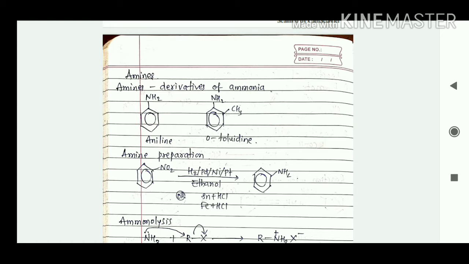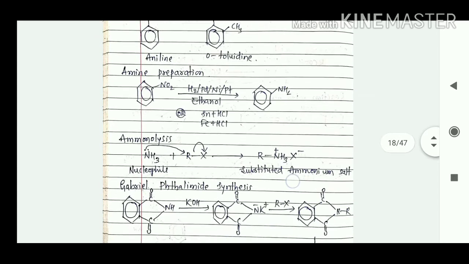So let us start. These amines are considered as derivatives of ammonia. We know that ammonia's formula is NH3. If we replace one hydrogen with some other organic group, we get the amines. So if we replace it with benzene, then it is called aniline. Like that, here we have toluidine, orthotoluidine.